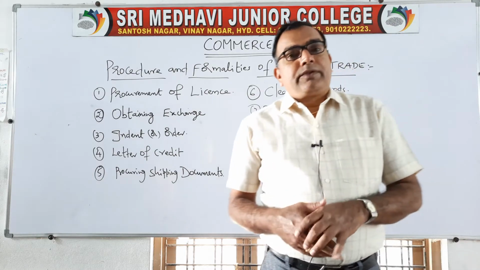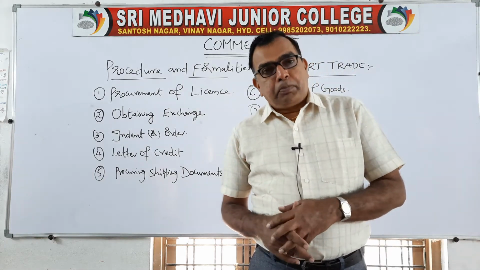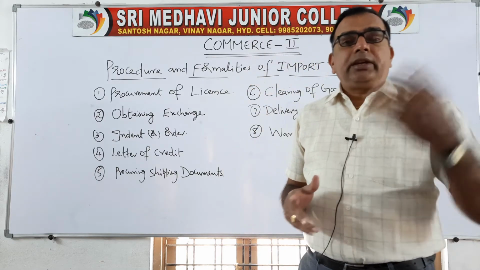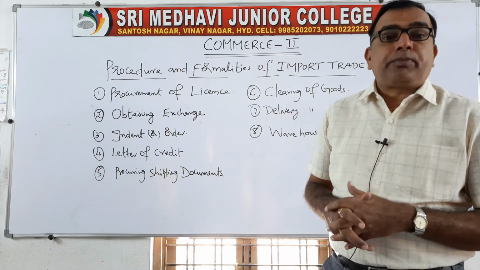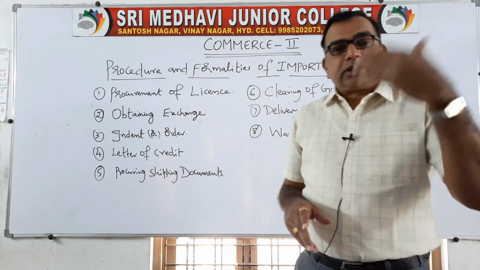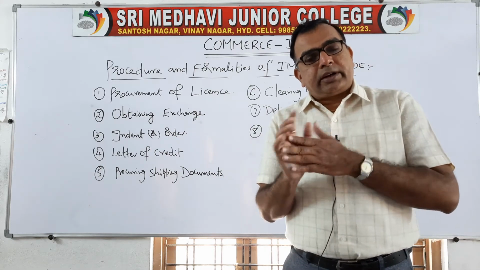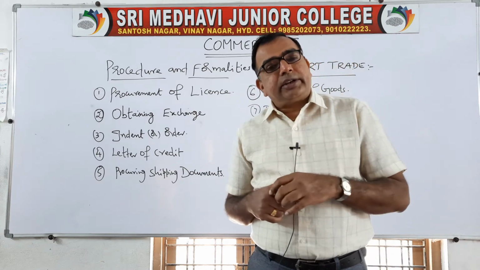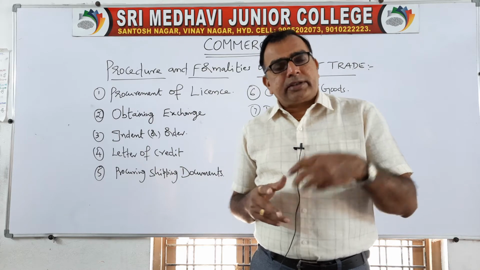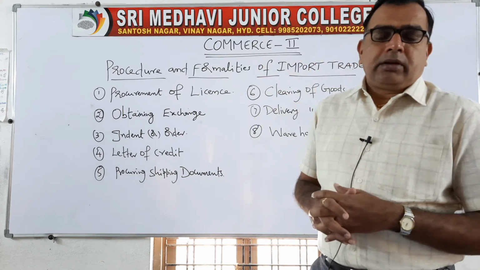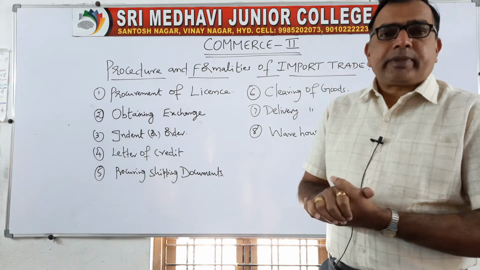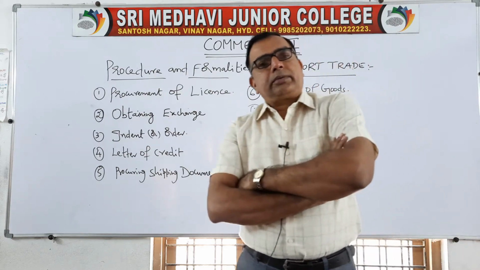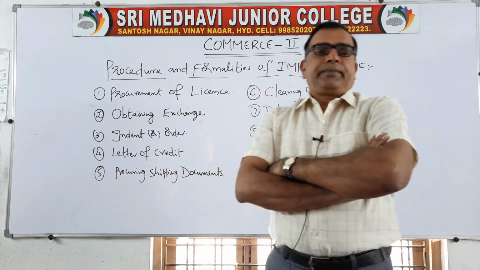In our previous class we discussed the procedure and formalities of export trade. It was very lengthy. We covered around 16 points. The procedure starts from inquiries and receiving quotations, then indent, obtaining license, completing the exchange formalities, clear, bill of lading, shipping order, getting the goods insured.